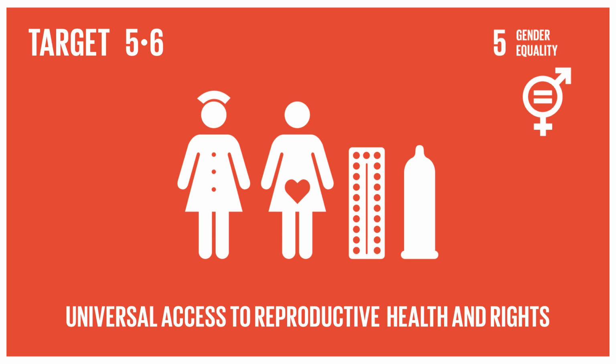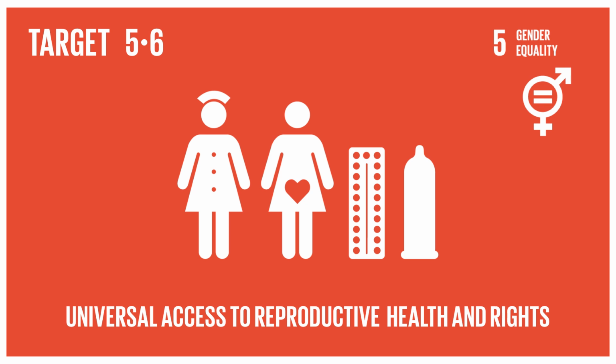SDG 5 is to achieve gender equality and empower all women and girls. Within SDG 5 are 9 targets, of which we here focus on target 5.6, which is ensure universal access to sexual and reproductive health and reproductive rights, as agreed in accordance with the Programme of Action of the International Conference on Population and Development and the Beijing Platform for Action and the outcome documents of their review conferences. Target 5.6 has 2 indicators.